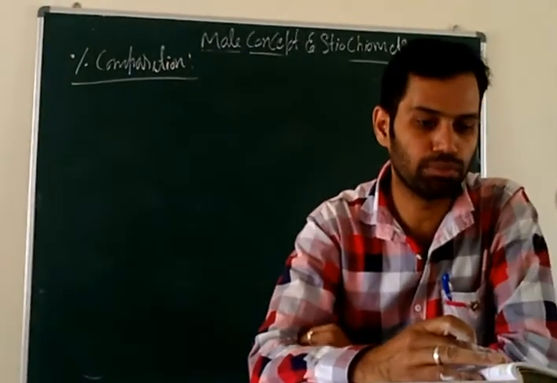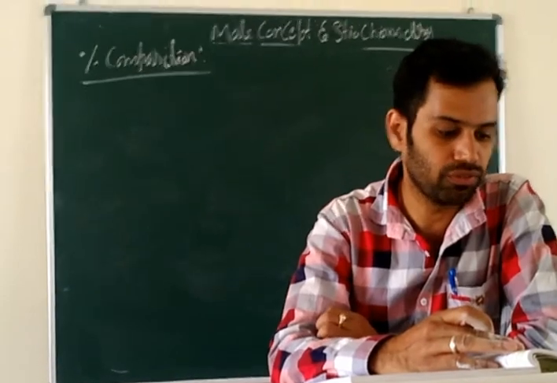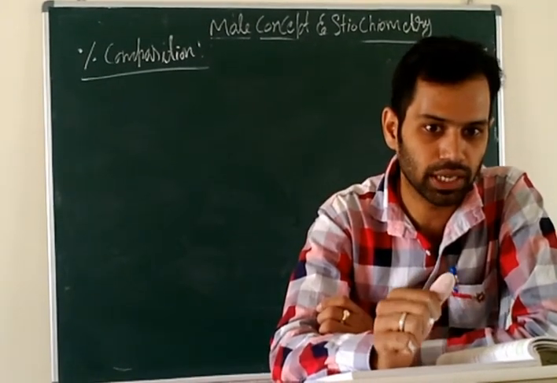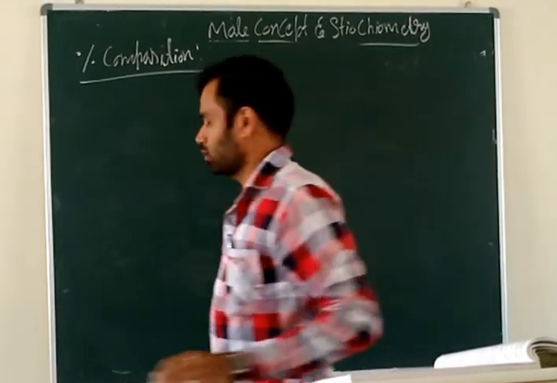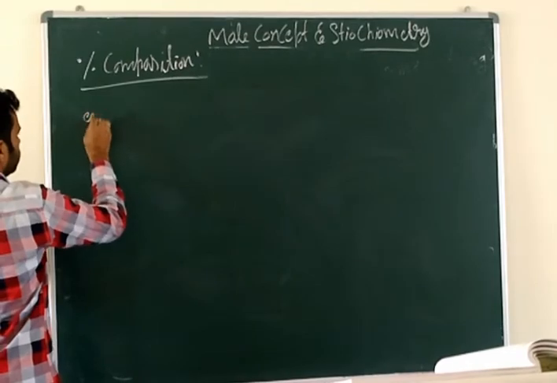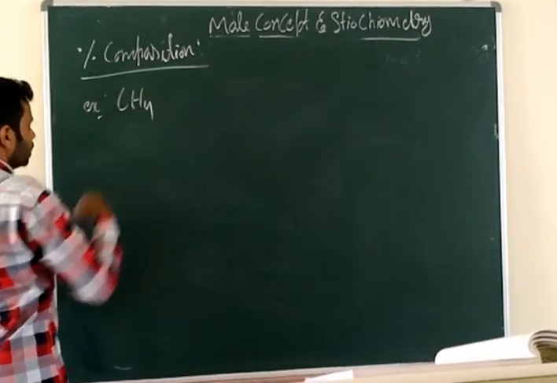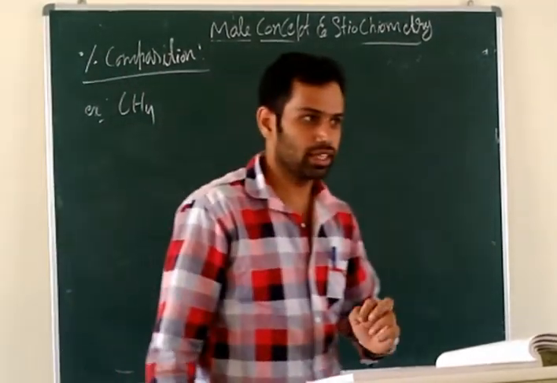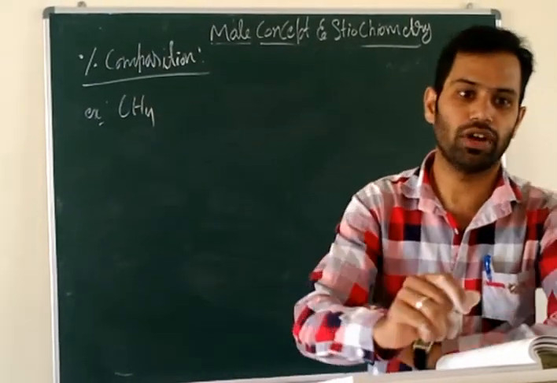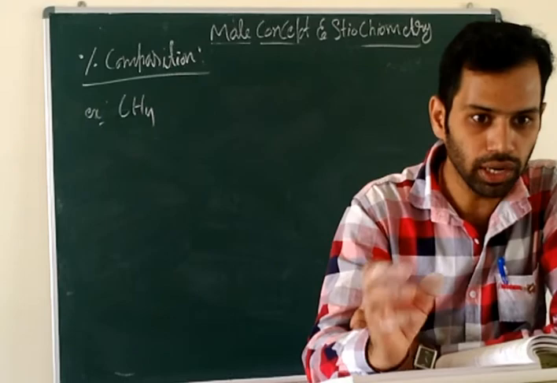Percentage composition of a compound is the percentage by weight of each element present in it. For example, CH4, methane. Find the percentage of carbon in the compound methane.